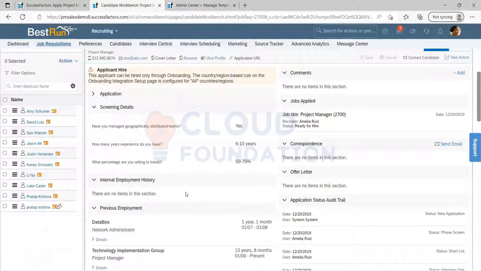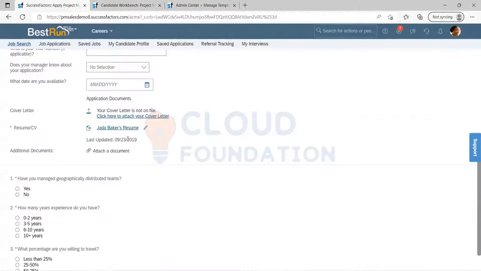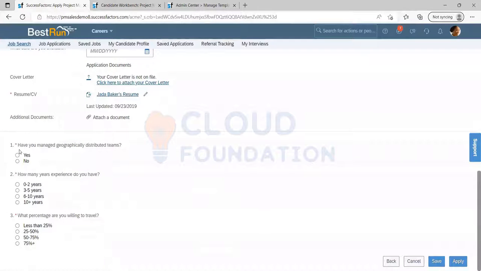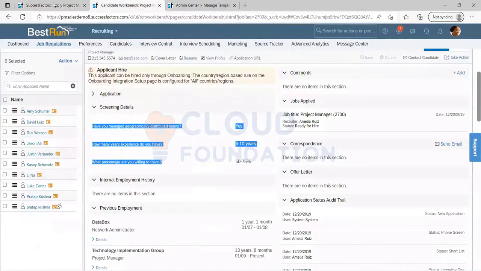What about below the application, the details like internal employee, previous employee, all that? No, these are all the questions present here. The same questions are here. Whatever the candidate responds, it will be captured here.